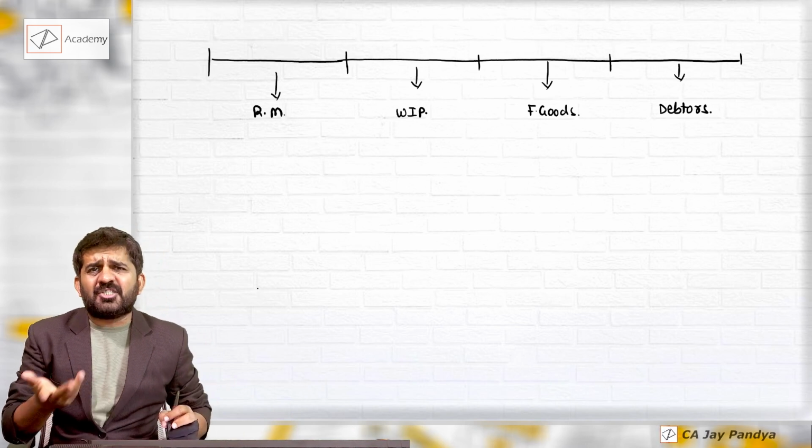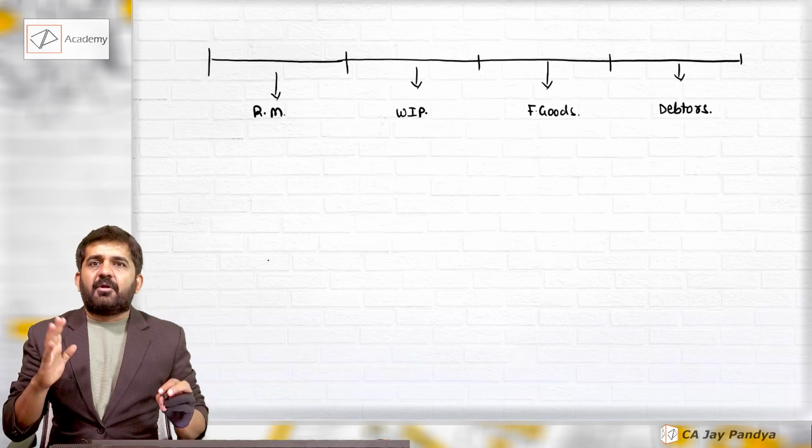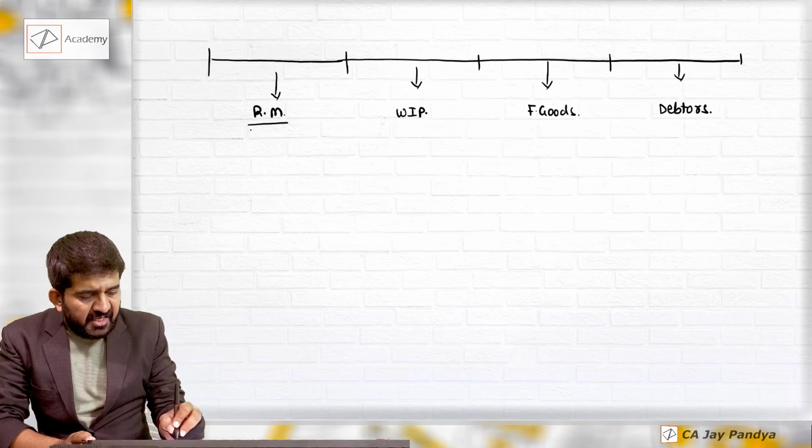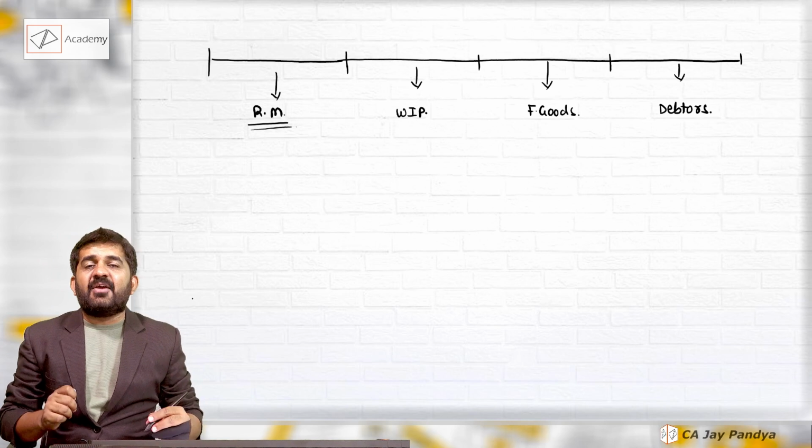And we can forecast cash requirement separately, add it, and we'll be getting working capital requirement. How to find out working capital requirement exactly for carrying raw material? Try to concentrate.